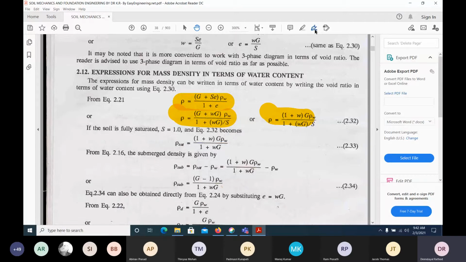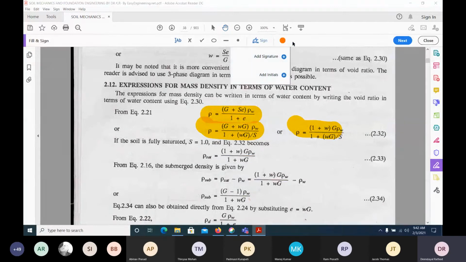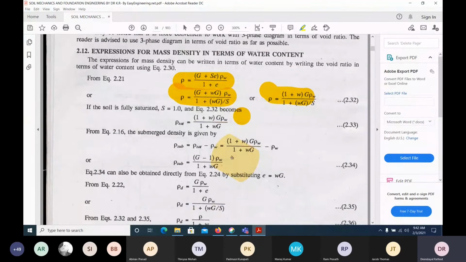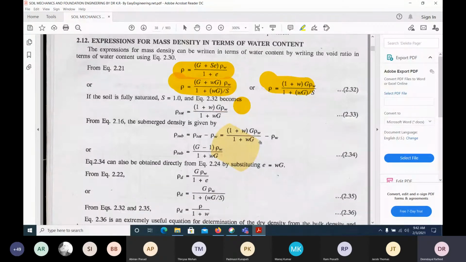Gamma sat is equal to, what is the gamma sat? So this is the equation for the submerged.